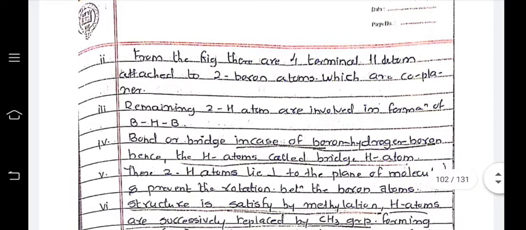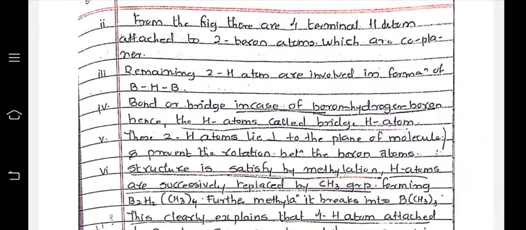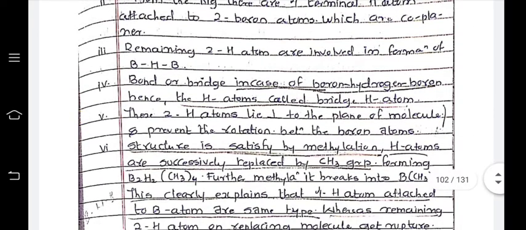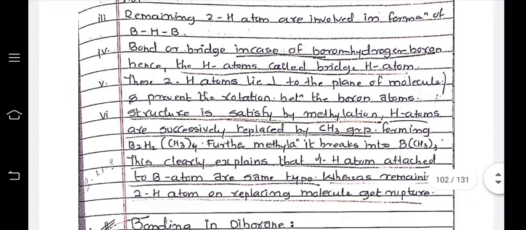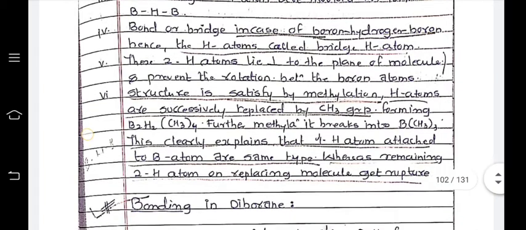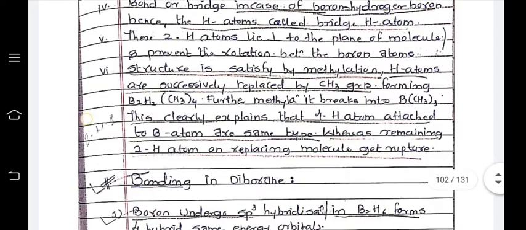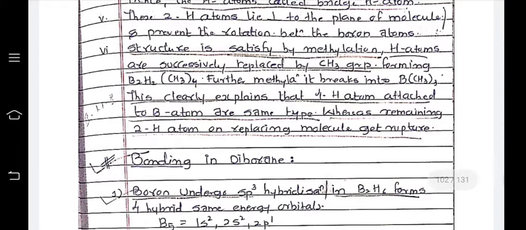From the figure, there are four terminal hydrogen atoms attached to the two boron atoms, which are coplanar. The remaining two hydrogen atoms are involved in the formation of the boron-hydrogen-boron bridge bond, hence these hydrogen atoms are called bridge hydrogen atoms. These two hydrogen atoms lie perpendicular to the plane of the molecule and they prevent rotation between the boron atoms.